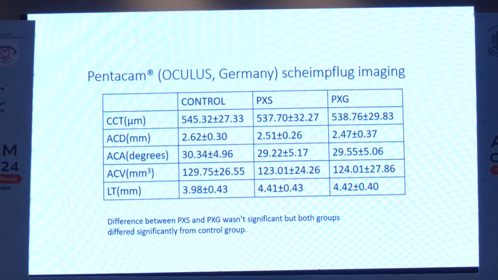On Pentacam finding, all the parameters like central corneal thickness, anterior chamber depth, anterior chamber angle, and anterior chamber volume, all these parameters had gradual decrease from control to pseudoexfoliation syndrome to pseudoexfoliation glaucoma. The difference between control and pseudoexfoliation patients was more significant, and that between the glaucoma patients and patients with pseudoexfoliation syndrome per se was not that significant. And these changes were corresponding to the lens thickness. As they progressed from control to pseudoexfoliation syndrome to pseudoexfoliation glaucoma, the lens thickness was gradually increasing.